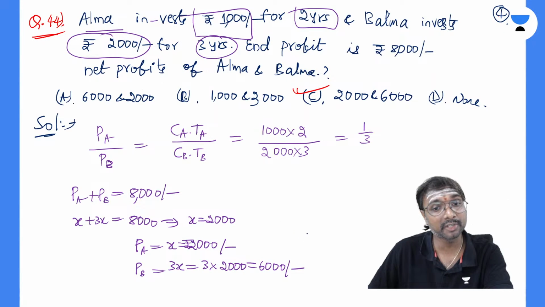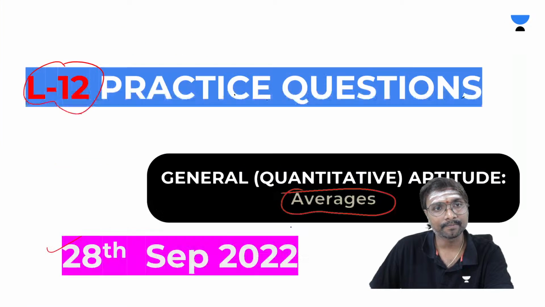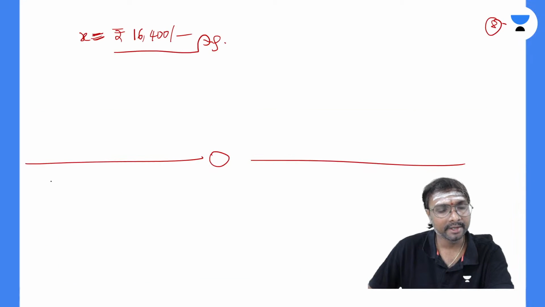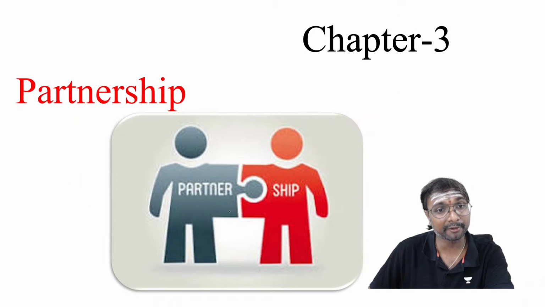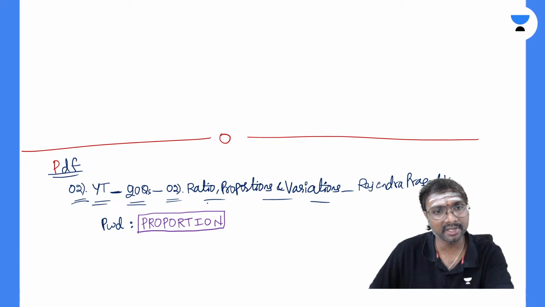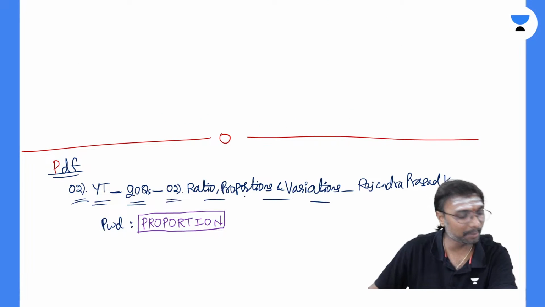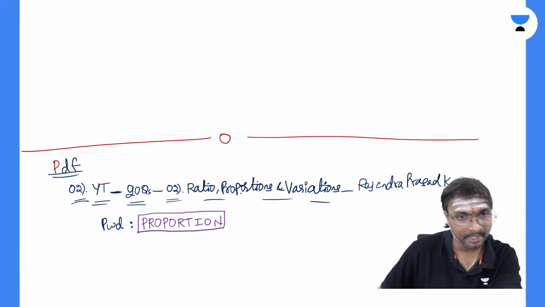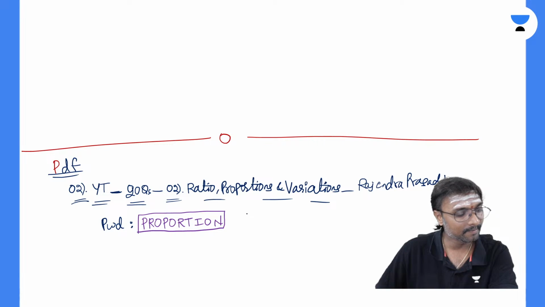Just check the password. It is the third chapter PDF, and in the same manner I will be giving the names. The password for the ratio and proportions PDF is proportion.